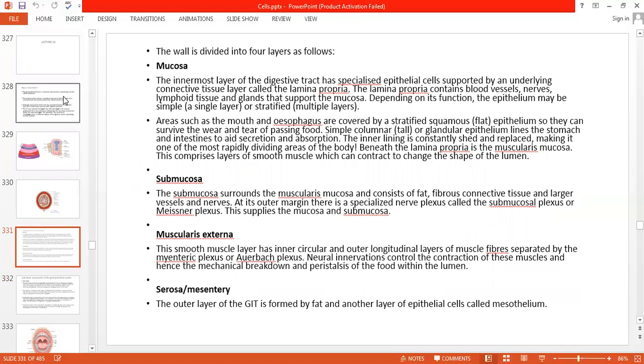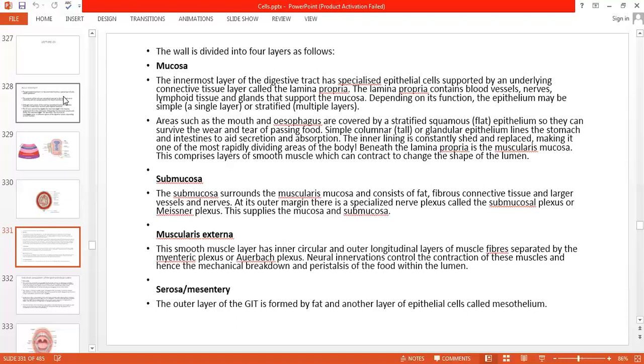So the wall of the stomach is divided into 4 layers as follows. Mucosa, the innermost layer of the digestive tract, has specialized epithelial cells supported by an underlying connective tissue layer called the lamina propria. The lamina propria contains blood vessels, nerves, lymphoid tissues, and glands that support the mucosa depending on its function. The epithelium may be simple, a single layer, or stratified. It means the epithelial lining is according to the function of that area. If it needs a simple function, then it is a single layer. If it needs a strong function, meaning crushing the food, then it's stratified, meaning multi-layered epithelial cells are there.